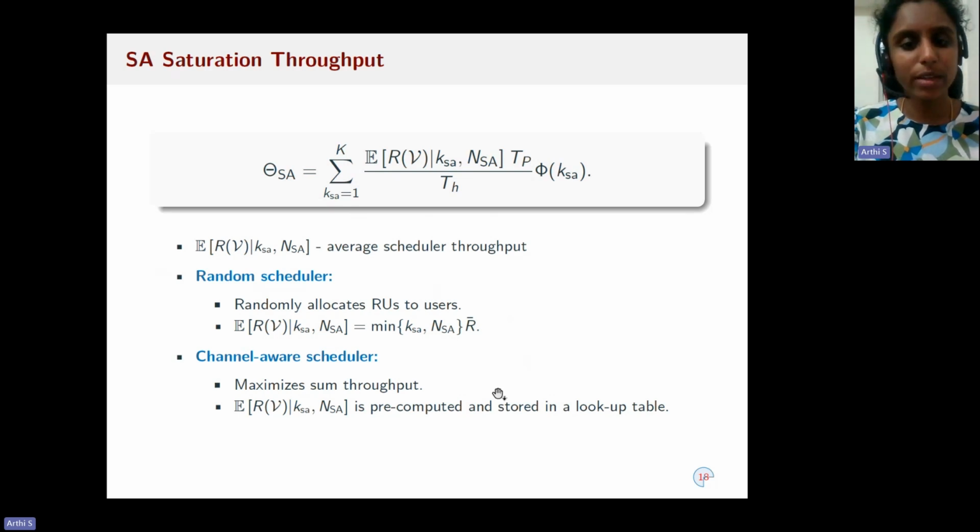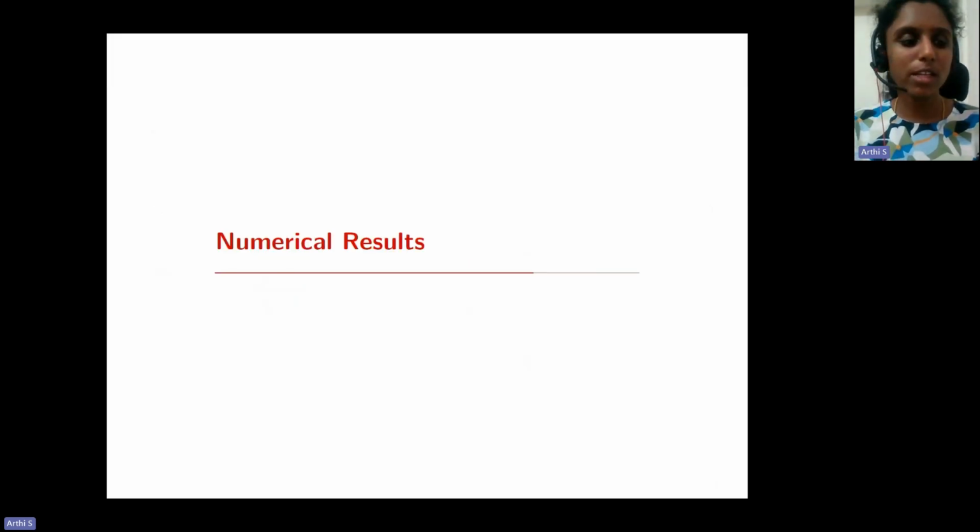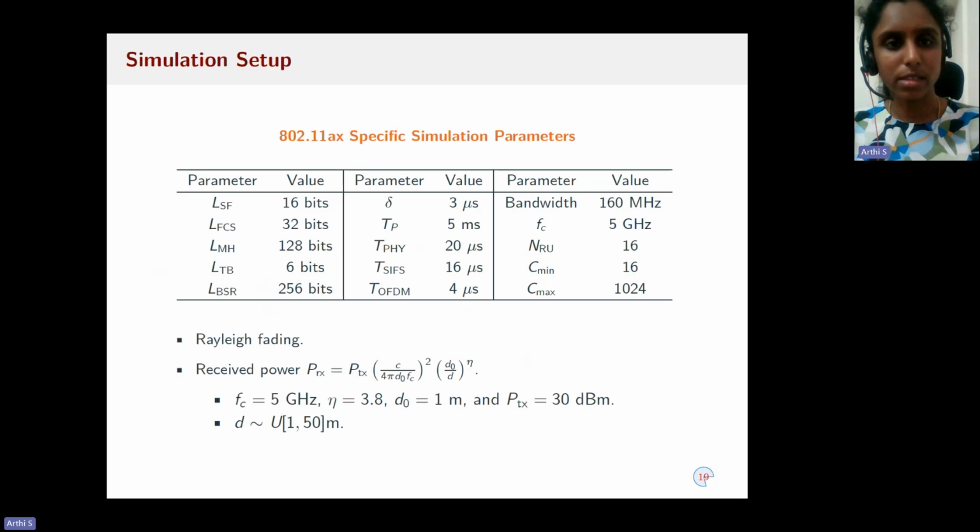For a channel aware scheduler, since the scheduling assignment variables are coupled, we compute the expectation using Monte Carlo simulations and store it in a lookup table and use it to compute the scheduled access throughput expression for the channel aware scheduler. Now with this, let's move to the numerical results in hybrid access.